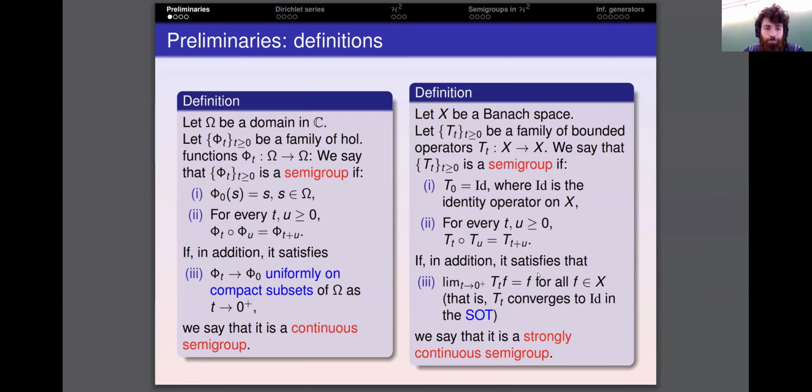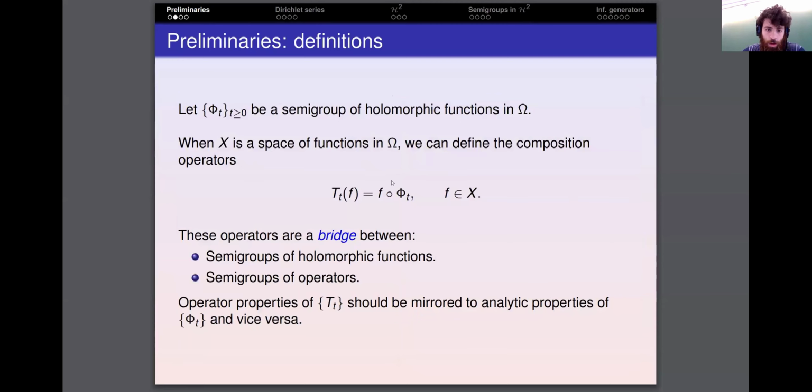Okay, so there is a way of linking these two notions. This is done through the composition operators, which are defined as follows. If I have a semigroup of holomorphic functions in omega, we can define for each t the composition operator of symbol phi t. That is, we compose the functions f of the Banach space X with the holomorphic functions phi sub t.